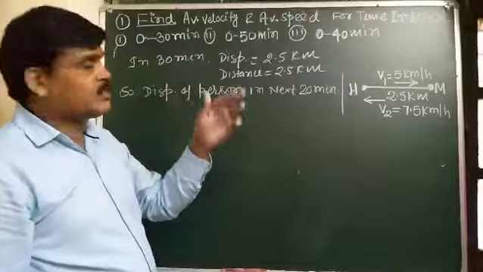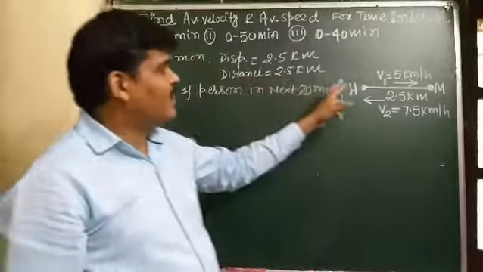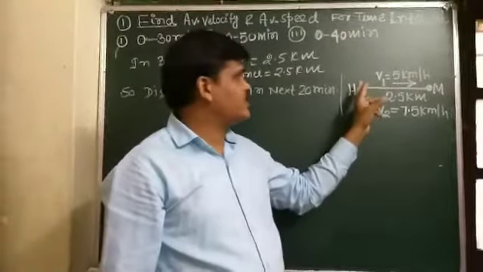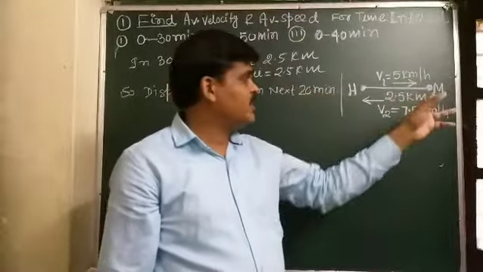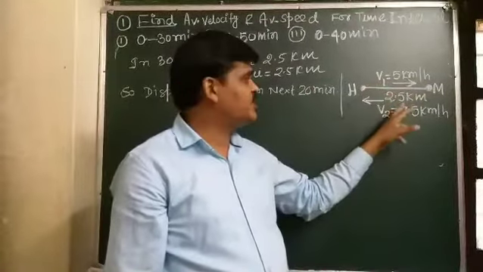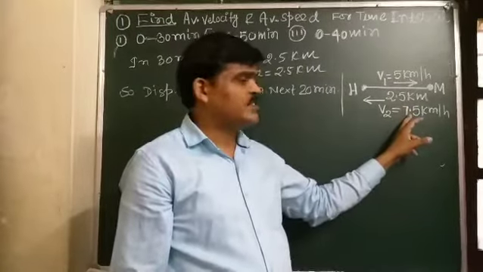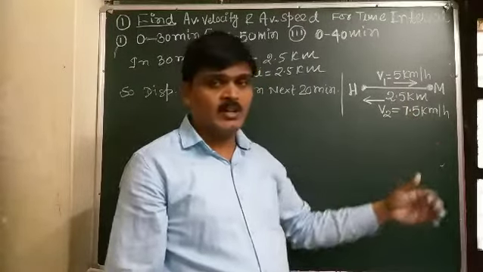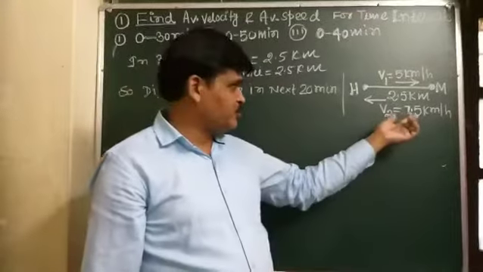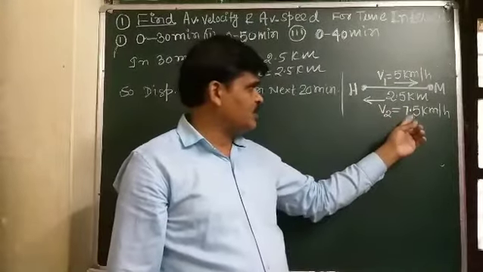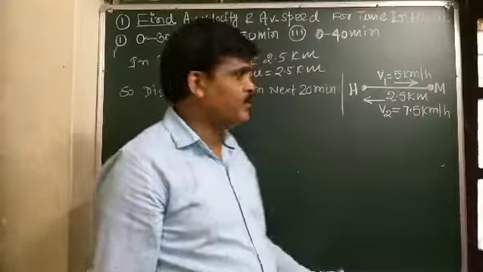In the first 30 minutes, the person reaches from home to market, and after that he returns home with the changed speed, which is 7.5 kilometer per hour. So in the next 20 minutes, the speed we use, which is v2, is 7.5 kilometer per hour.